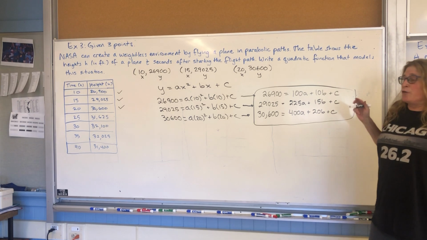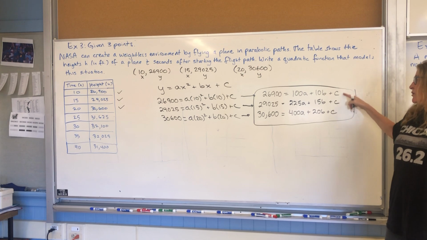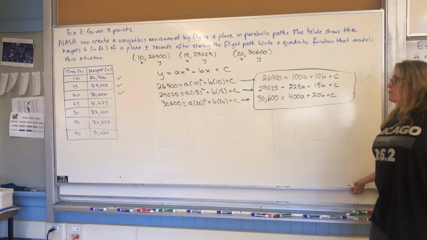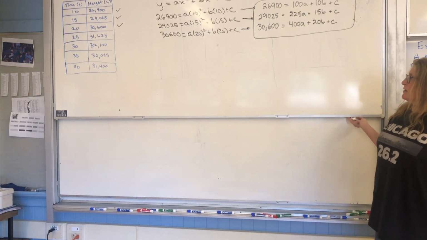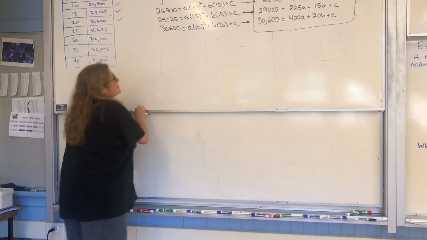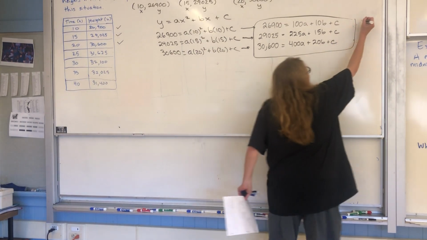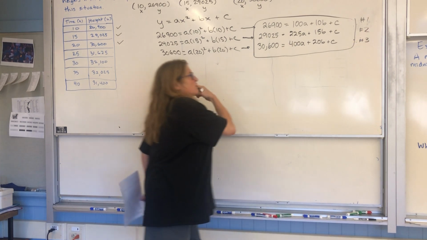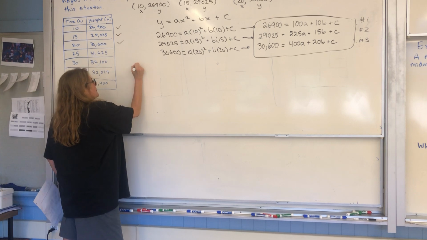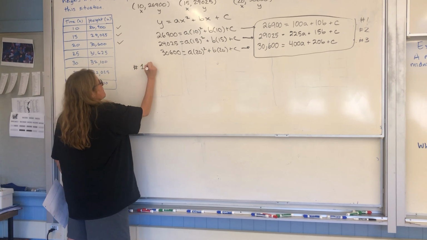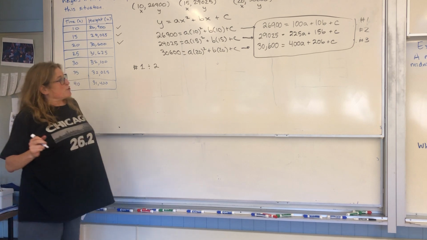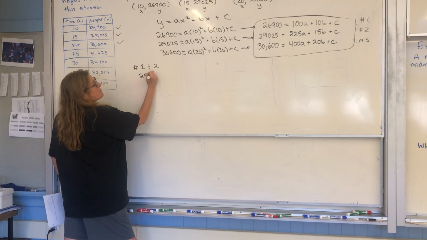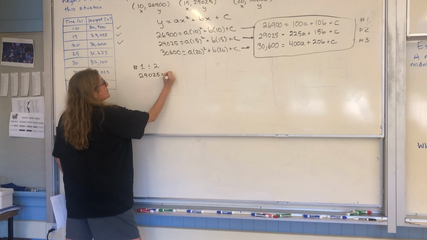Now, you just did this on your quiz. I'm thinking C is the one to eliminate. Wouldn't you guys agree? So let's do what we did on the quiz. We're going to take 2 pairs. It doesn't matter. We'll call this equation 1, equation 2, and equation 3. So let's just take 1 and 2. Now we can subtract, right? So I'm going to put number 2 on top because the numbers are bigger.